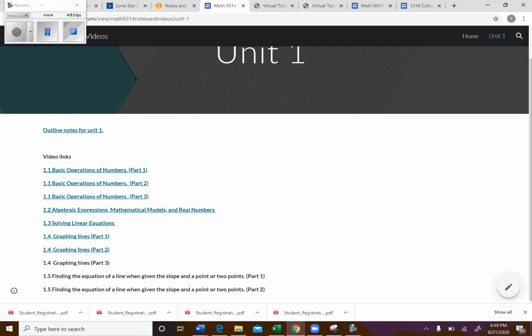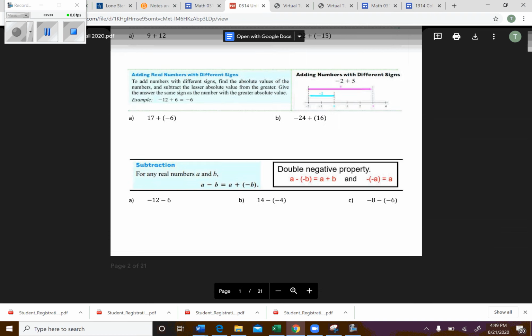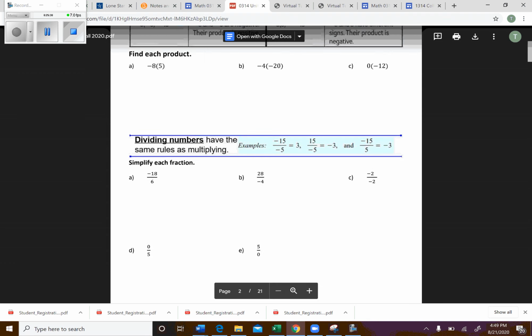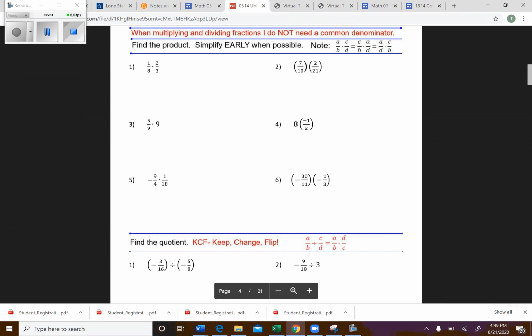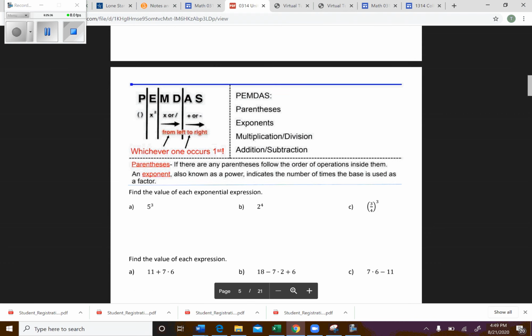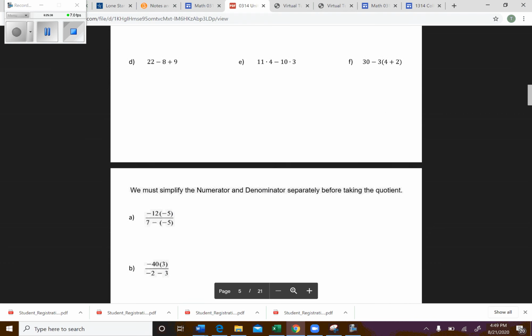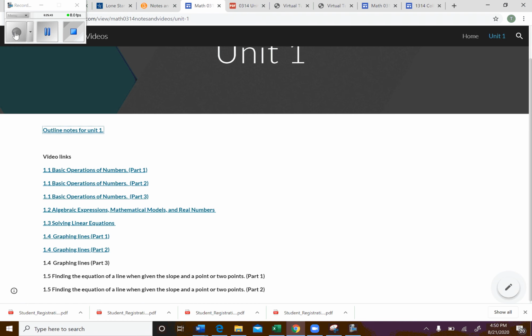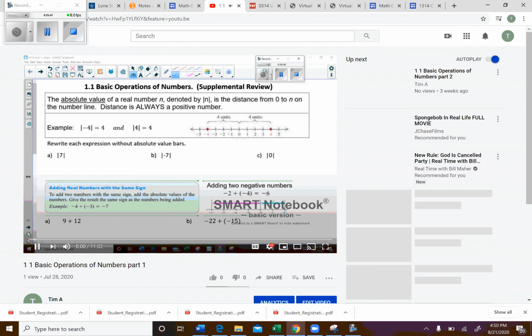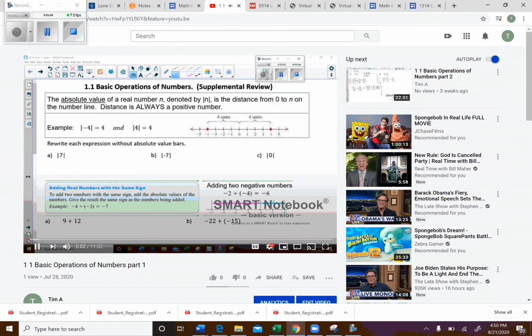So if I click on Unit 1, our outline notes for Unit 1, right here, a PDF will pop up of our notes for the first unit. Most students prefer to print it out. It's helpful to have that when you're going through the videos to follow along so you're not having to write down so much stuff as you're trying to keep up with the video. And then if you click on any of these, it'll take you to YouTube and the videos are here. If you need captions, there are captions.